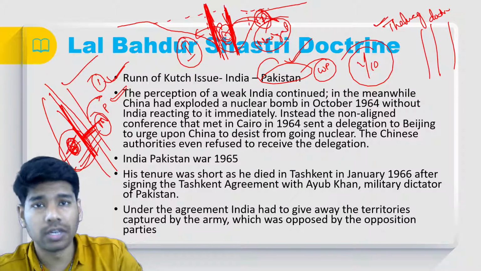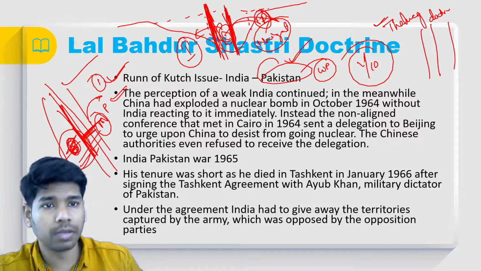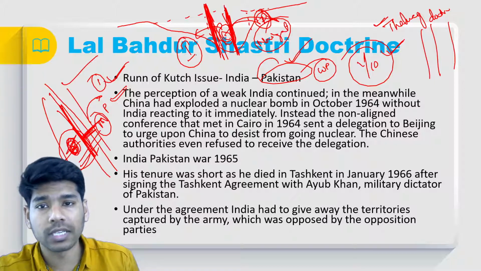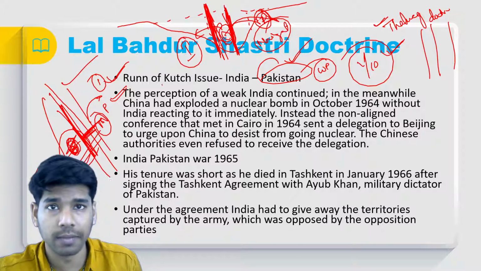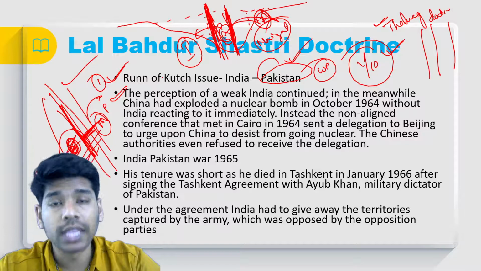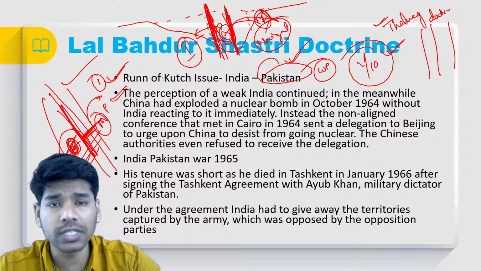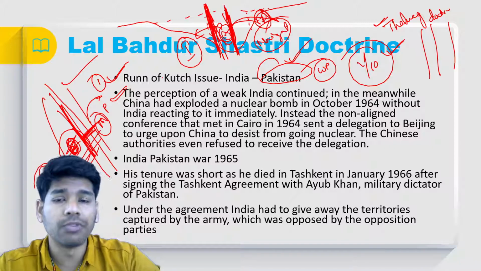Because the bilateral disputes were not resolved, because of the arbitration, one-tenth of the territory was actually given to Pakistan. That was the Rann of Kutch issue that happened immediately after Lal Bahadur Shastri came as prime minister, and during his period, India was seen as a weak nation. Because of this, India had a burden put upon its many frontiers.